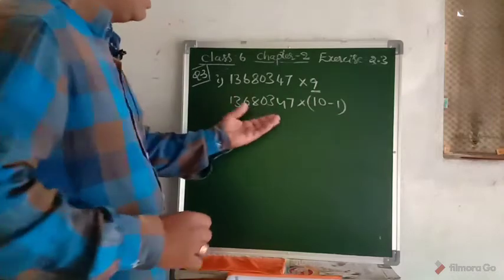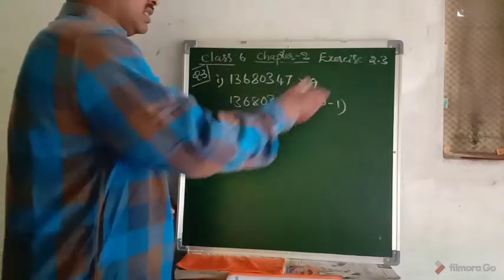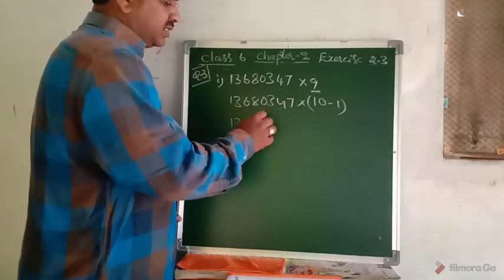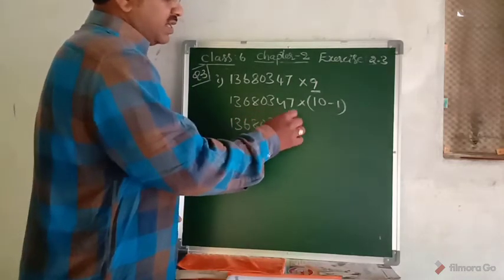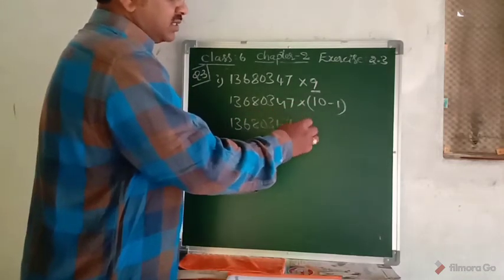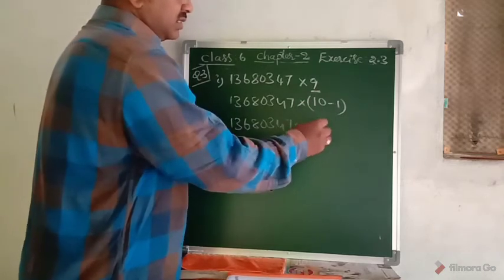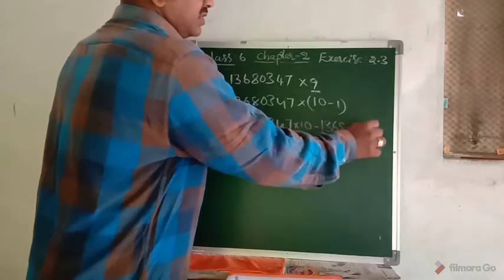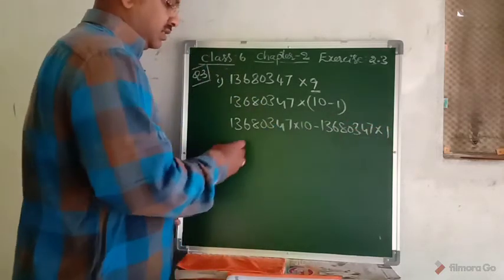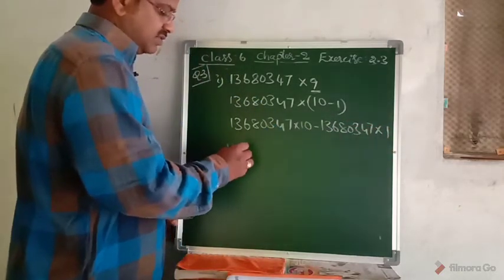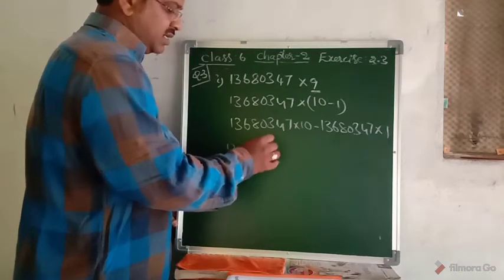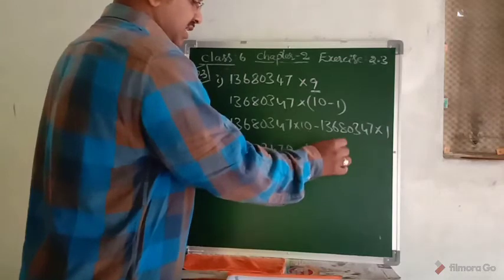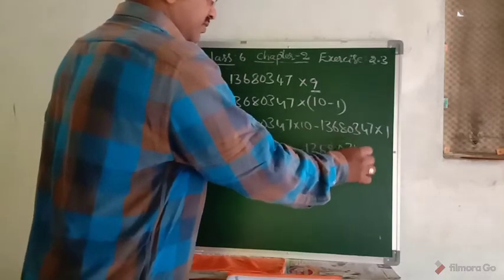Yes, you can multiply with 10 and multiply with 1. 3, 6, 8, 0, 3, 4, 7 into 10 minus 3, 6, 8, 0, 3, 4, 7 into 1. See that the product is 3, 6, 8, 0, 3, 4, 7, 0 minus 3, 6, 8, 0, 3, 4, 7.